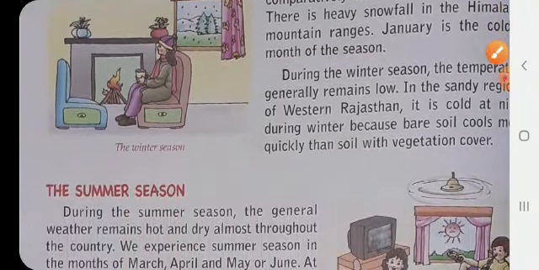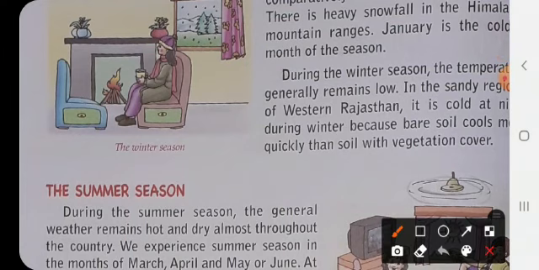During the winter season the temperature generally remains low. As the temperature falls, the weather becomes cooler and cooler. In the sandy region of western Rajasthan, it is cold at night during winter because bare soil cools much more quickly than soil with vegetation cover. So in Rajasthan, what kind of climate do we have? It is cold at night during winter and hot in the day.